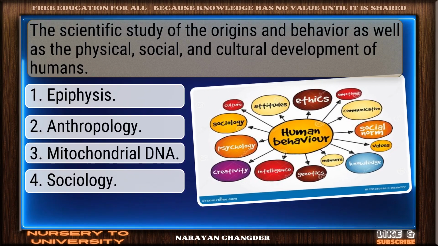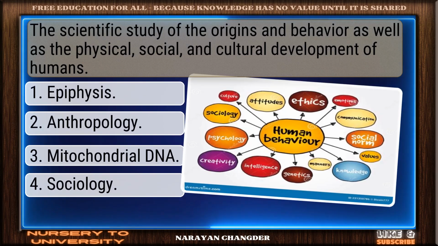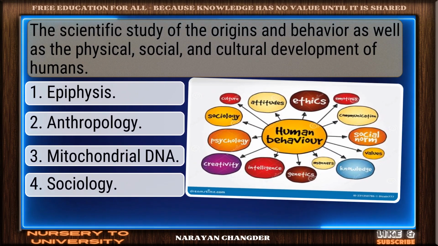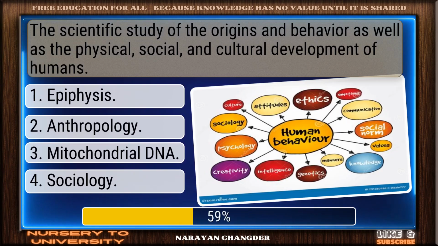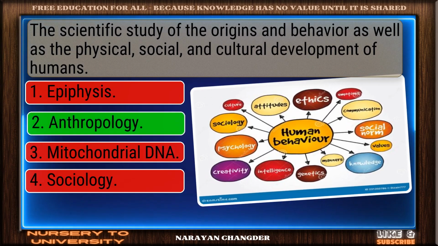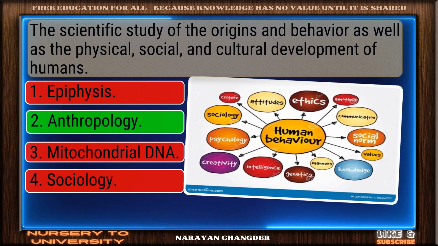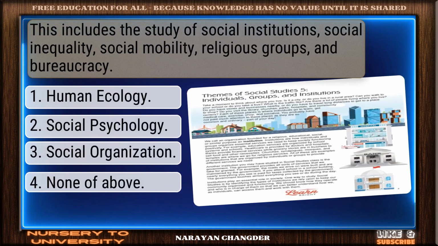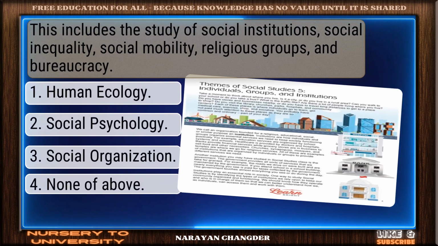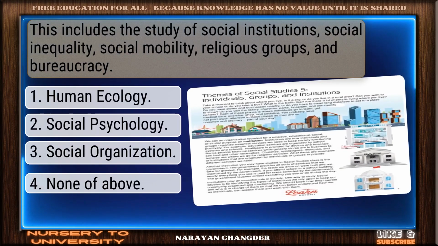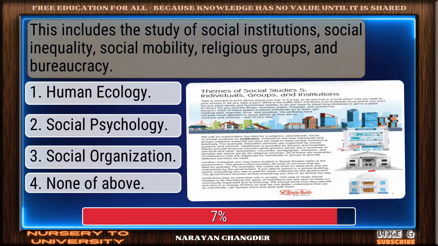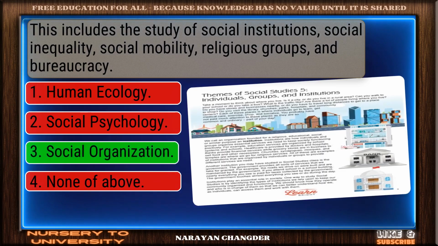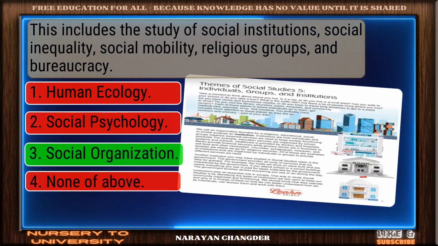The scientific study of the origins and behavior, as well as the physical, social, and cultural development of humans. You're right. Anthropology is the correct answer. This includes the study of social institutions, social inequality, social mobility, religious groups, and bureaucracy. Excellent. Social organization is a brilliant choice.